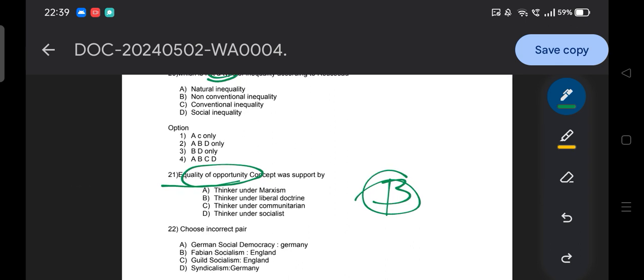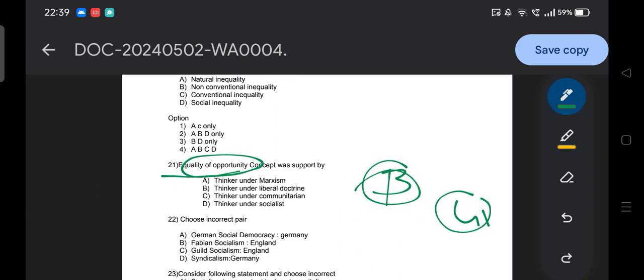So here you go with your 22 questions. Question number 22: choose the incorrect pair. German social democracy, Germany; Fabian socialism, England; guild socialism, England; and syndicalism, Germany. So you need to find the incorrect pair. Okay, the different theories of socialism and the country where each was famous or started.